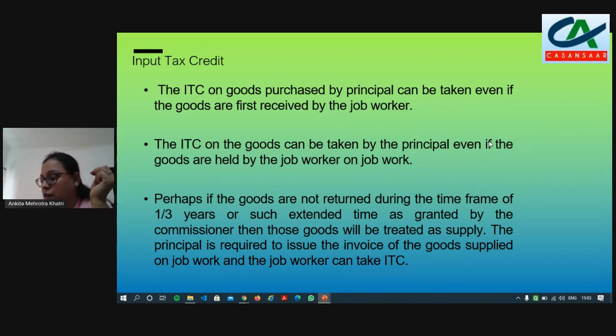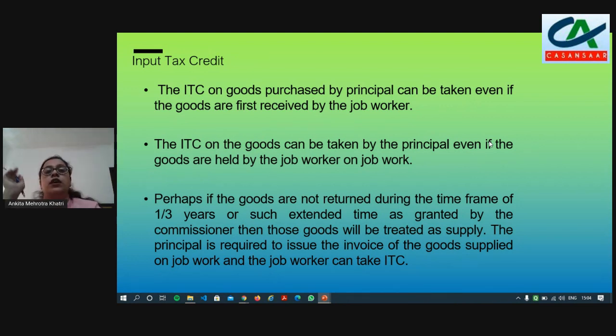So here, where you asked how the job worker can use some of his own material: if the job worker already has the carton boxes at his place and does not purchase them, then what is to be done?